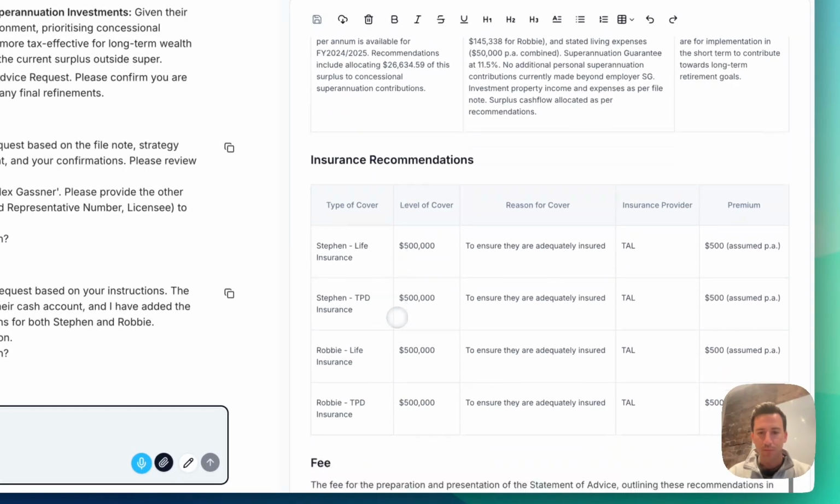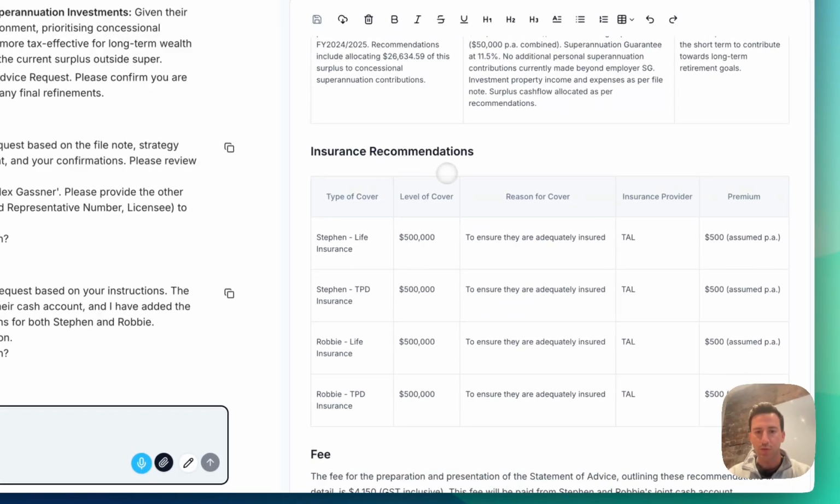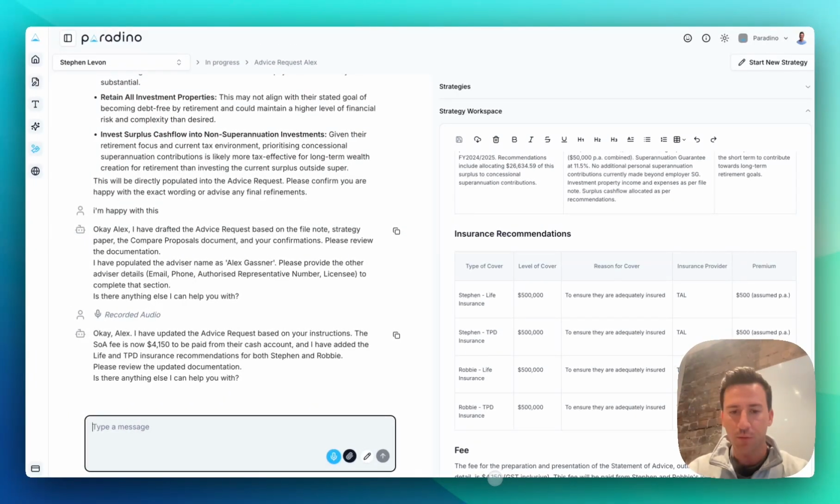Okay, great. We can see here that she's included the insurance recommendations for $500,000 of life and TPD for each of them, taking everything I said from the audio and placed it into the exact table. We can also see that the statement of advice fee will be $4,150 GST inclusive, and it'll be paid from the cash account. And that's Strategy Assist.